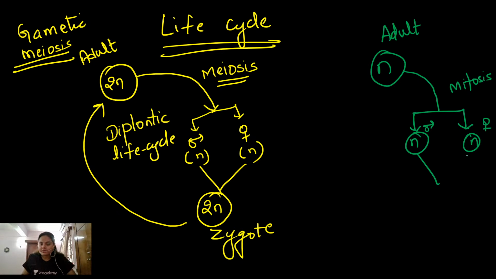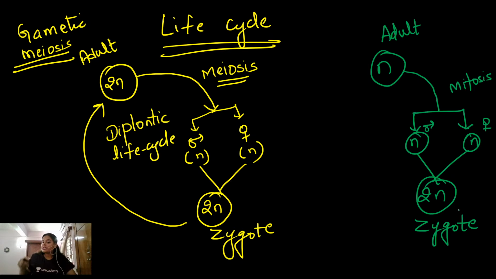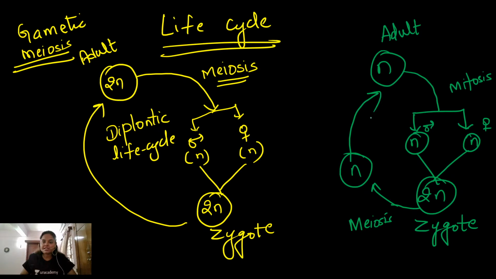And as a result of sexual reproduction, fusion of gametes takes place. That means diploid zygote will be formed. Now this zygote is diploid in nature. It cannot develop further to form the haploid adult. That means now here takes place the meiotic division. So with the help of this meiosis, haploid structure is formed and then it develops into adult.